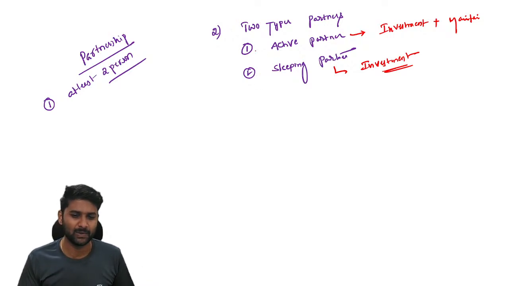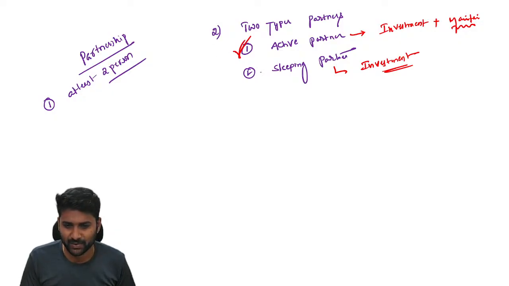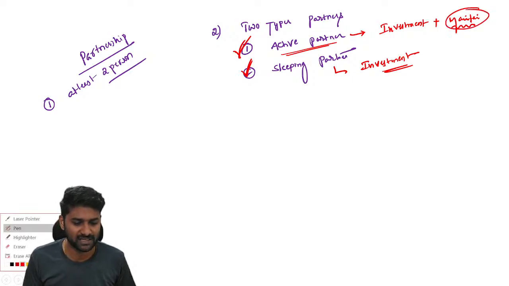For example, if the active partner and the sleeping partner invested the same amount for the same duration, who gets more profit? Definitely, even if the investment is the same, the active partner gets more profit than the sleeping partner. The only reason for this is that the active partner maintains the business. So remember guys, if investment and duration are the same, when you distribute profits, the active partner always gets more than the sleeping partner.